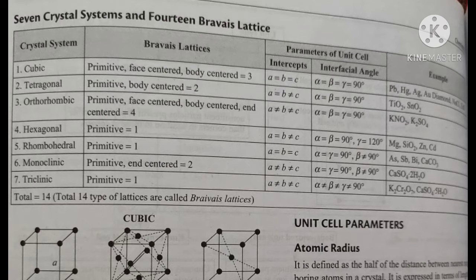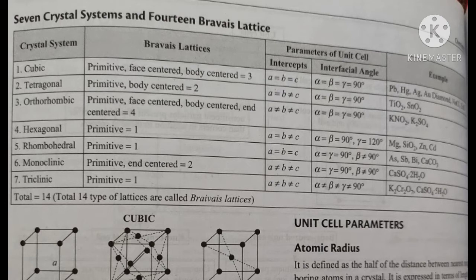The main parameters of the unit cell, the intercepts, are a equal to b not equal to c. That means b does not equal c, and the angles are equal to 90 degrees. Examples are titanium oxide and stannous oxide, SnO2 and TiO2.